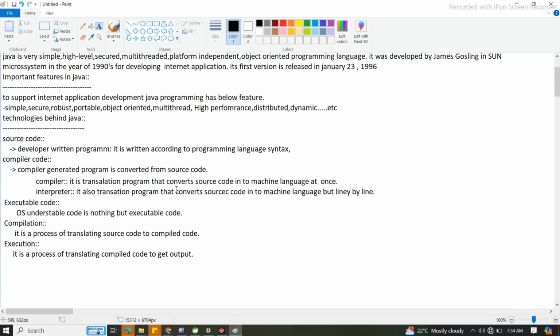Just now we discussed that Java is platform independent. Now immediately you can ask one question: what is meant by platform dependent and platform independent? Understood or not? That we have completed. In the remote system and the current system, that is nothing but platform independent and platform dependent. Okay, so now, we'll see.